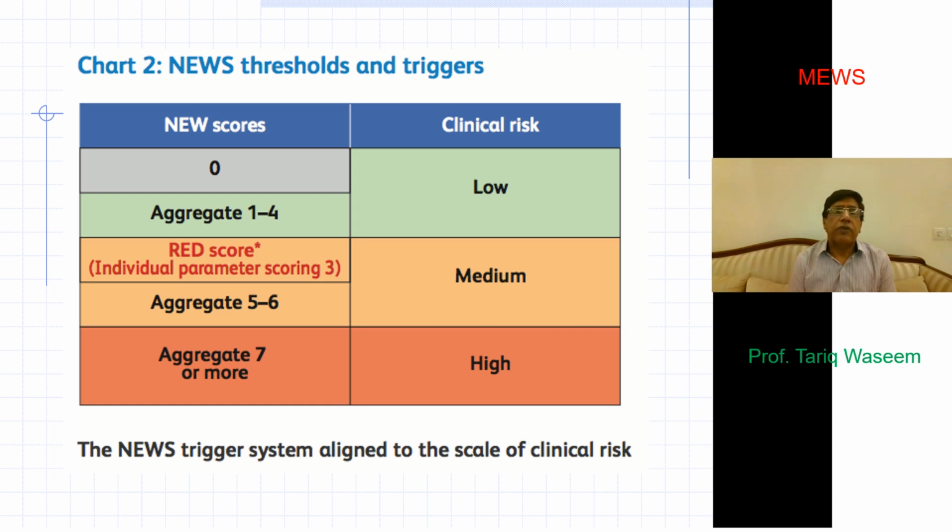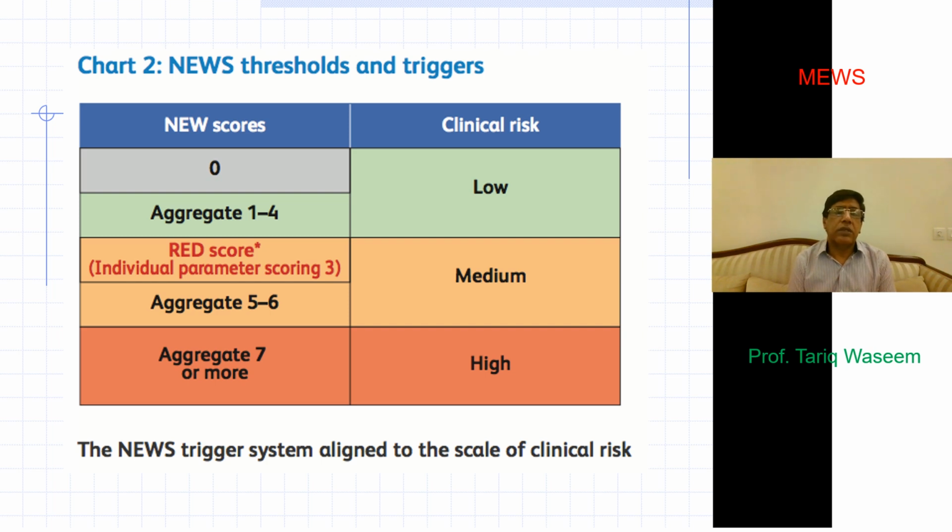But someone with a score between 5 to 6, or any single parameter having a score of 3, which again is the pulse, respiration, blood pressure, or urine output, is a medium risk patient. This patient triggers more frequent recording of physical signs, and then would be placed in a high dependency unit.